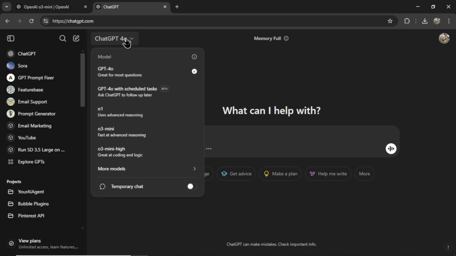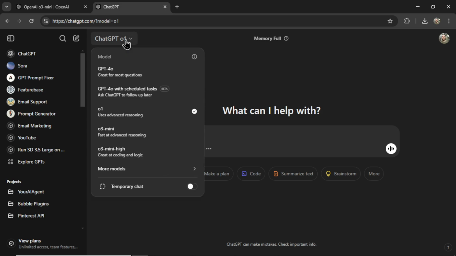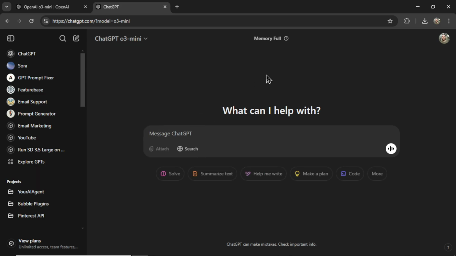If you're anything like me, I love using O1 for my coding projects, but on the ChatGPT Plus plan, you only have a certain number of responses each month. Hopefully we learn later in this article that we can use O3 Mini more frequently, and hopefully it's just as powerful or better than ChatGPT O1.